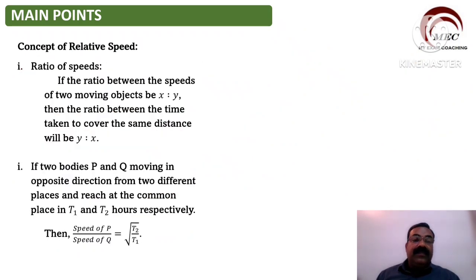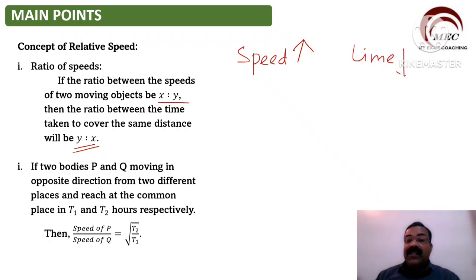Next, concept of relative speed in ratio. If the ratio between the speed of moving object is x is to y, then the time taken will be y is to x. We know when the speed increases, time taken will be less.